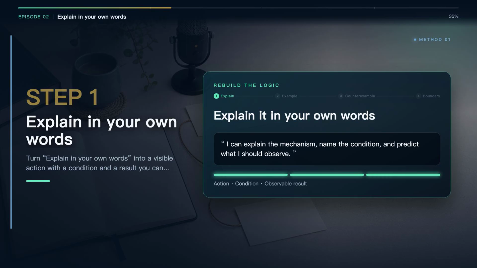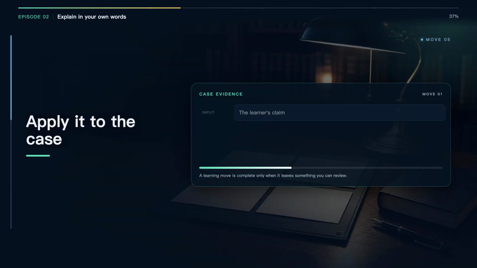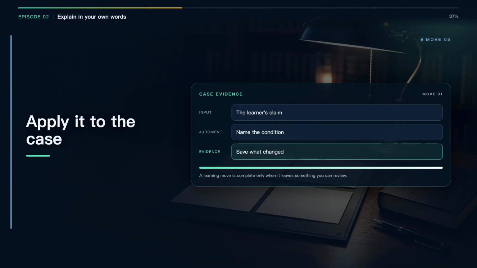A useful explanation contains an action, a condition, and an expected result. If you need to quote the AI wording, stop and mark that phrase as a gap rather than pretending it is yours. Return to the case. Use AI to clarify standards or find omissions, but keep the key judgment human. The next move should use evidence, not an impression.